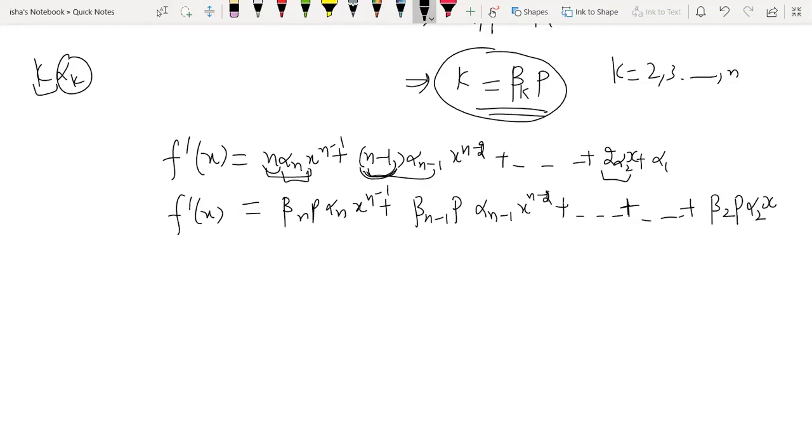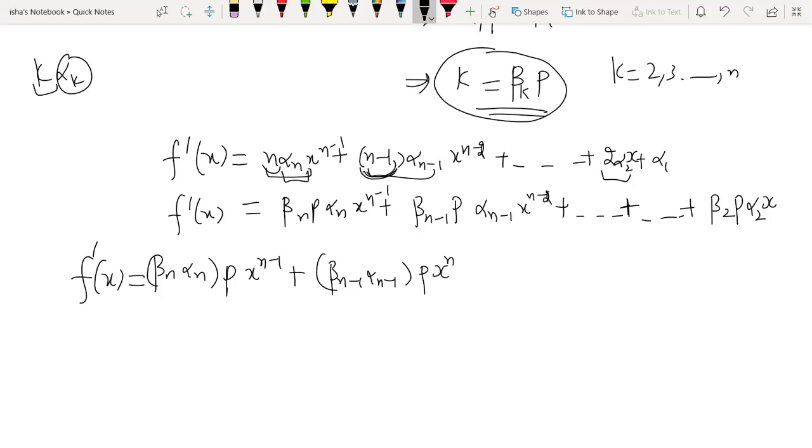So we have to now write fx from here. What is going to be fx? So you see, let me just do one more step. Beta n into alpha n into p, x raised to power n minus 1, plus beta n minus 1 into alpha n minus 1 into p, x raised to power n minus 2, and so on, up to beta 2 into alpha 2 p into x.